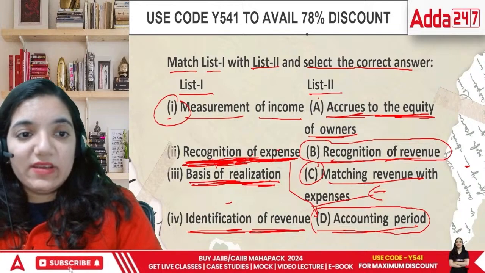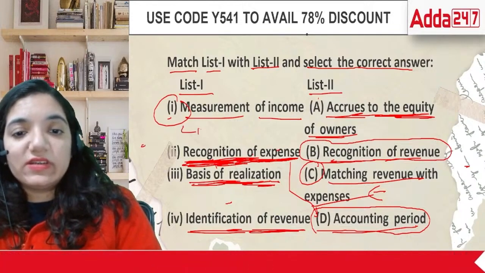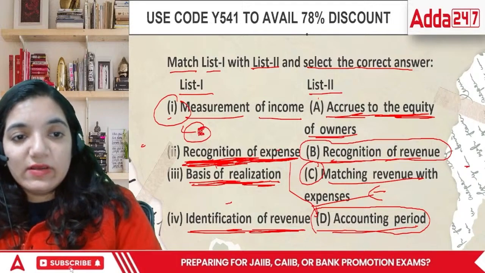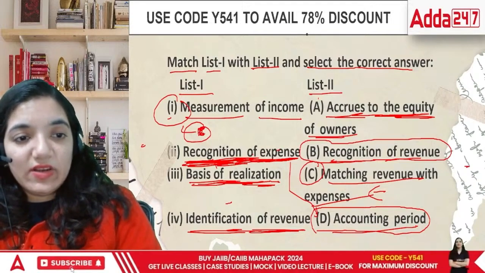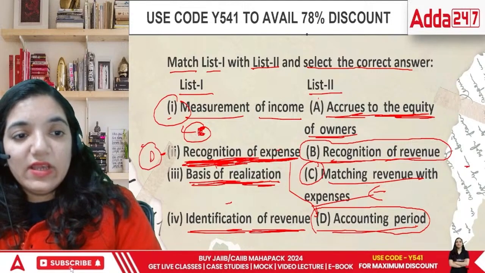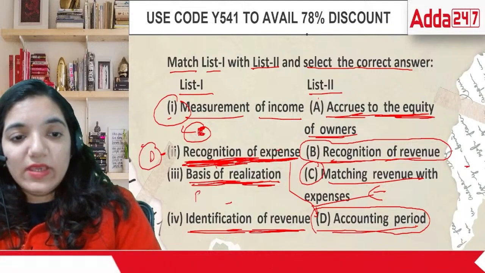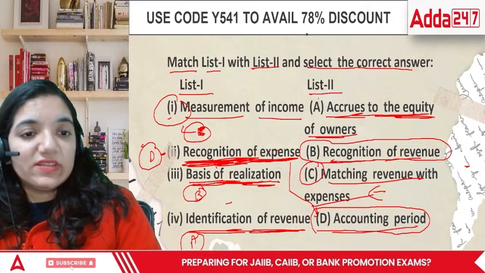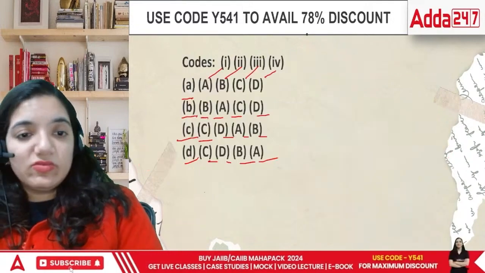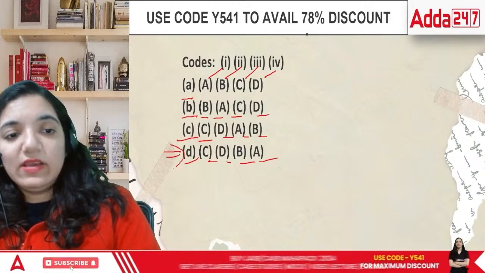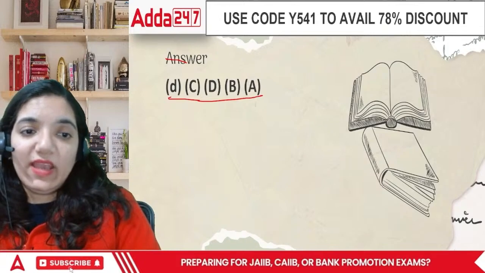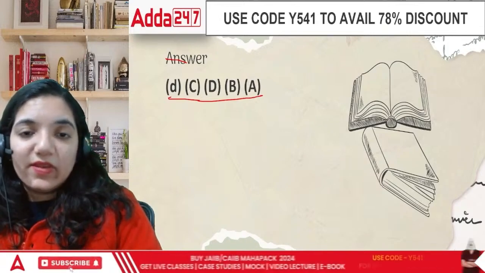So I think I'll say first is C, recognition relates to D, then we had B, third is B, and fourth is A. So this is C, D, B, A. D matches with it. The answer is C, D, B, and A. Got the idea?